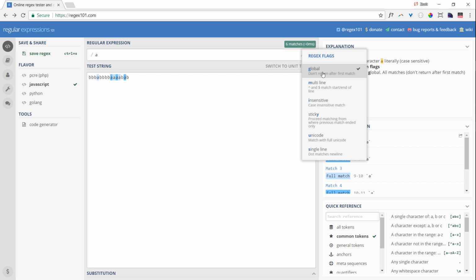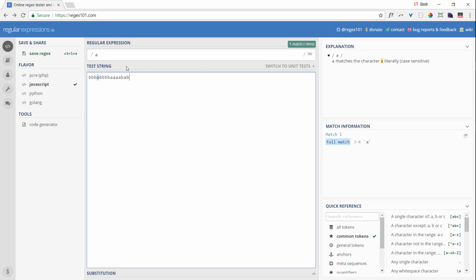You remember the last video where we text searched the console, where the first result was highlighted in orange, all the other results were highlighted in green. This is what the global flag does. It highlights all the results. Or in JavaScript, it returns an object with all the matches. Let's add another A to the regular expression. You can see that another match is returned.